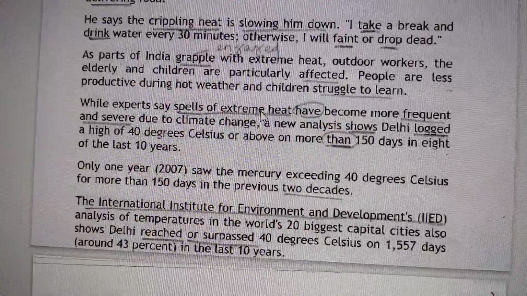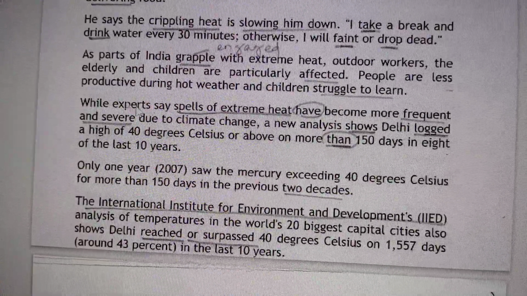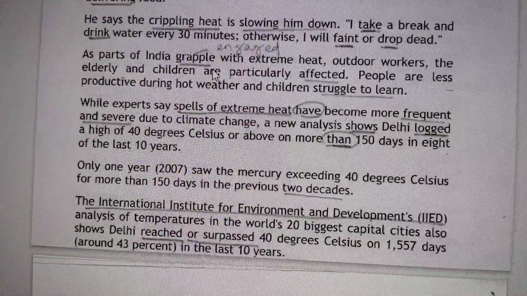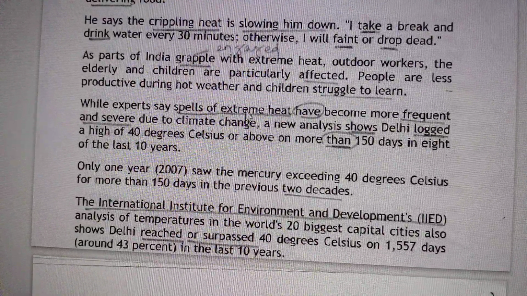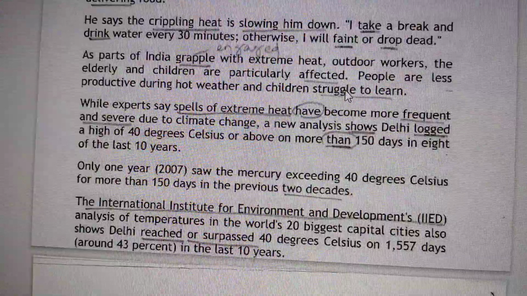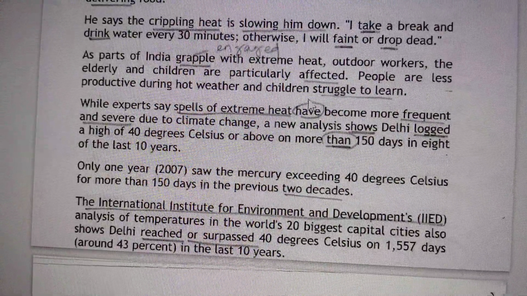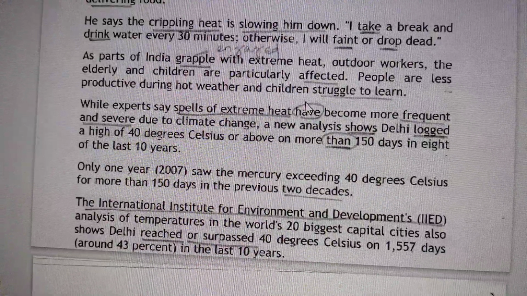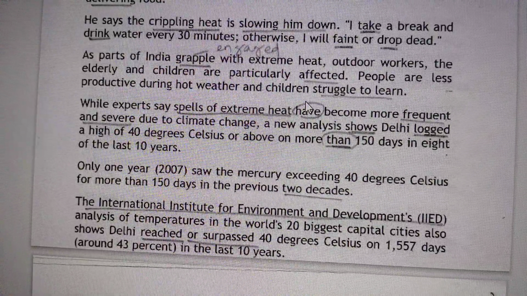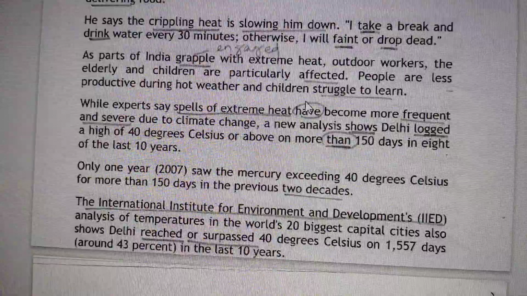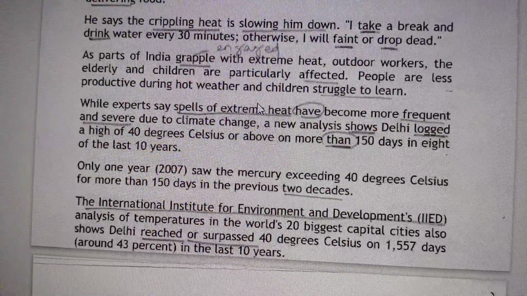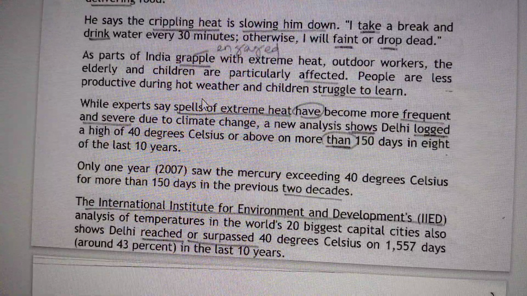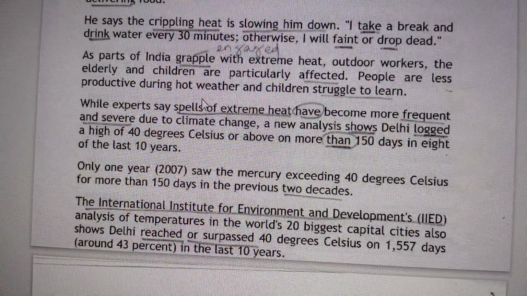So gradually the understanding speed will be very high. Next, as parts of India grapple with extreme heat, outdoor workers, the elderly and children are particularly affected. People are less productive during hot weather and children struggle to learn. So see the meaning of this particular sentence. As parts of India grappled, means engaged with extreme heat, outdoor workers, the elderly, children are particularly affected. People are less productive during hot weather and children struggle to learn.